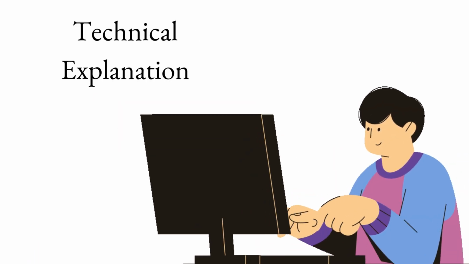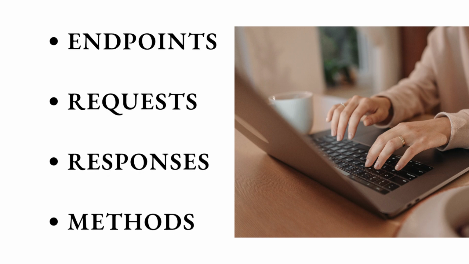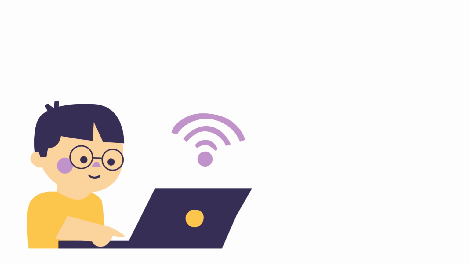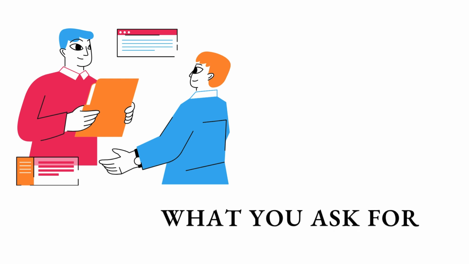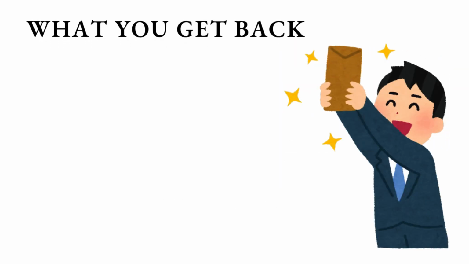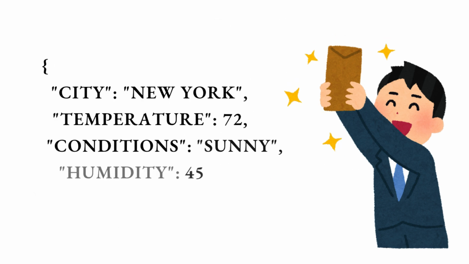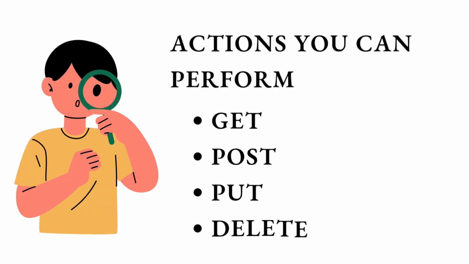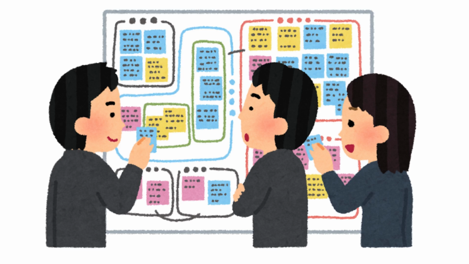So an API consists of endpoints, requests, responses, and methods. Endpoints are nothing but the URLs where the API can be accessed, and request is something what you ask for, like you want to get users data from the server, right? And response is something what you get back, usually in JSON format. There are other formats as well. And methods you can perform, such as GET, POST, PUT, and DELETE. These are the actions you can perform. There are other methods as well.